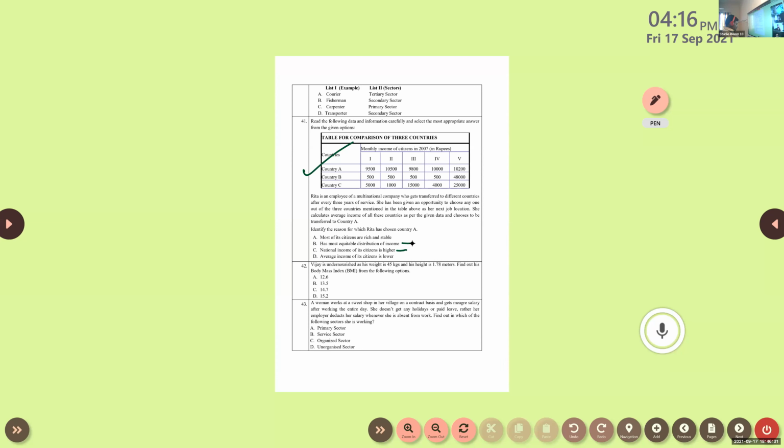Clear? Okay. So you can see here, in country A, income distribution is almost equal. There are not many differences. So the answer is has most equitable distribution of income. Okay. Next one.